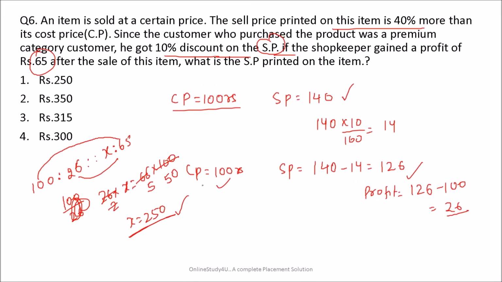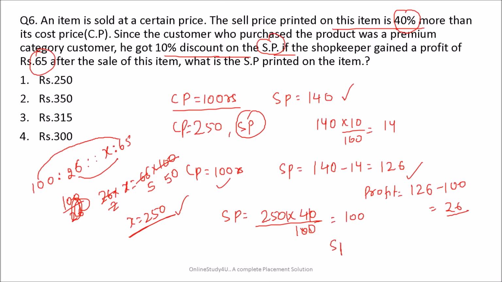Now what they are telling friends, so the cost price we got is nothing but 250 rupees, and selling price printed on this item is 40% more. So selling price will be what? 40% more means 250, 40% you calculate, that is nothing but 100 rupees.